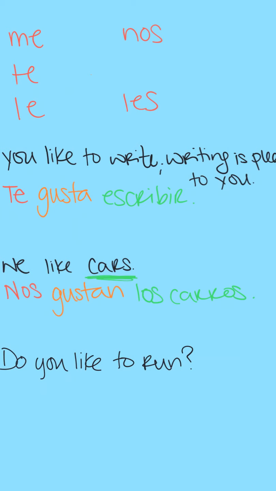The bottom one down here, it's a question, but we're really lucky when it comes to our gustar sentences because they are the exact same as our questions. The only difference is you add a question mark at the beginning and the end. So here we go. We'll do this one as normal. I'm talking about you again, right? You are the person being affected, so I start here with te. And then to run, I see that this is my subject. This is what I'm asking if it is pleasing to you or not. So it's a verb. I have to choose my singular form of gustar, gusta, and then I plug in that subject, which is correr.